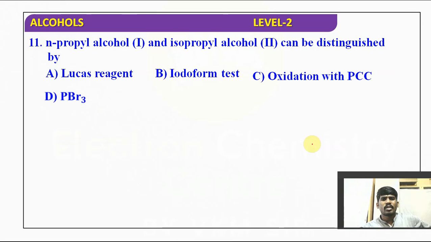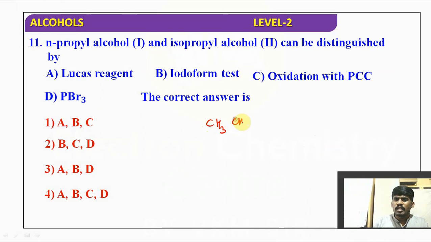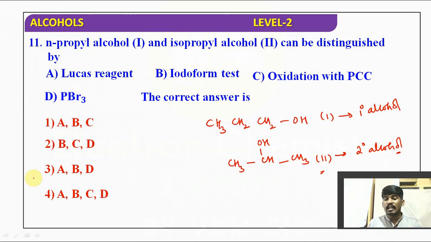Question 11. Another important question: we have n-propyl alcohol as well as isopropyl alcohol. N-propyl alcohol means CH3CH2CH2OH. Isopropyl alcohol is CH3CHOHCH3. It is one and it is two. Both can be distinguished by, if you observe, n-propanol or propyl alcohol is a primary alcohol, whereas this alcohol is a secondary alcohol.